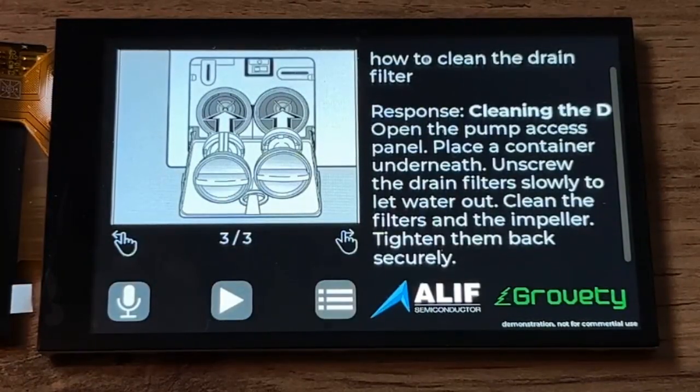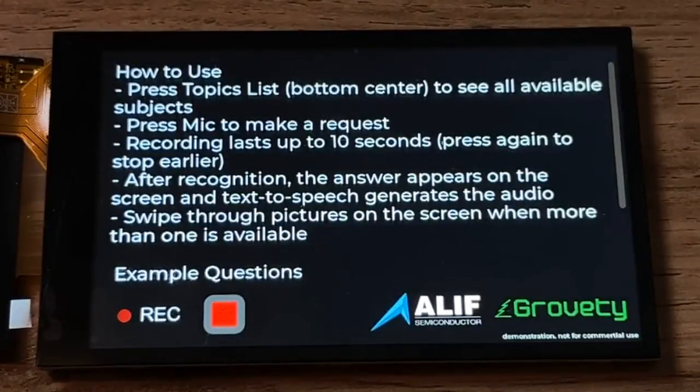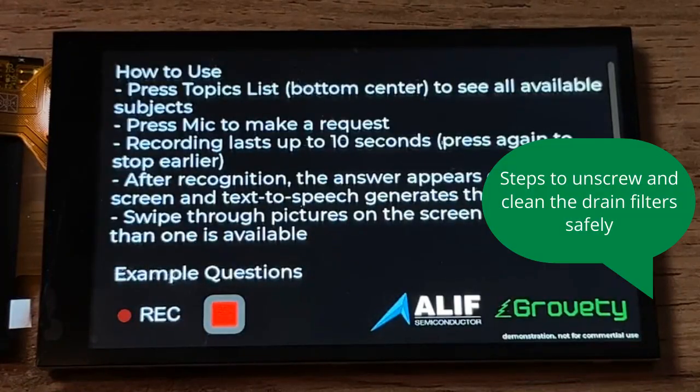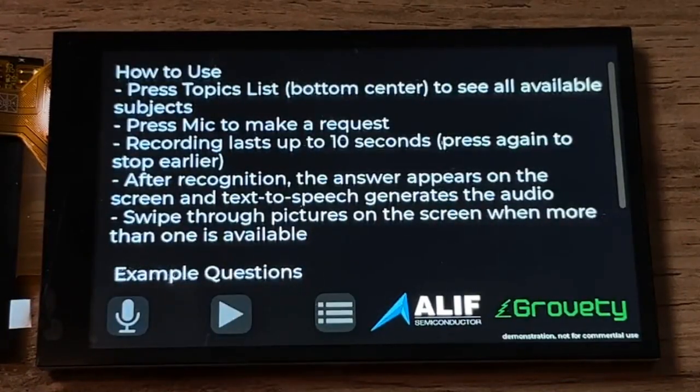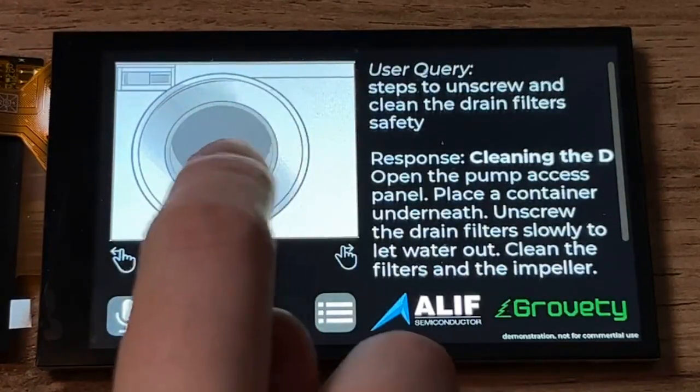But most importantly, it understands user intent, so you can simply describe what you need in your own words. Now, let's ask the same question a different way. Steps to unscrew and clean the drain filter safely. Open the pump access panel. Place a container underneath. It works.